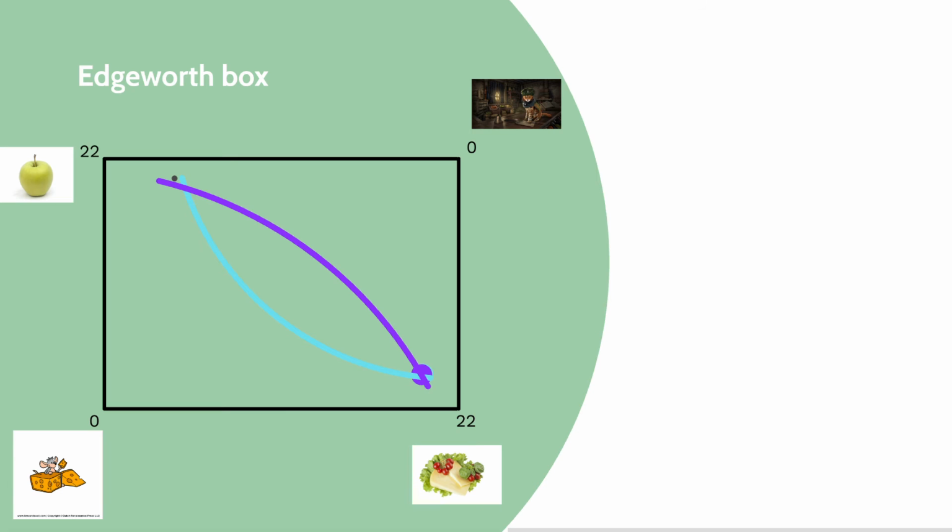Well, if we look at that allocation, we can see that from Mr. Mouse's perspective, it is below his indifference curve, and therefore he likes it less than he likes all the points on that indifference curve, and so he likes it less than his initial endowment. Similarly, it looks like it's above Miss Kitty's indifference curve, but remember that is upside down. Therefore, if we looked at it the right way up, it is also below her indifference curve, and she would prefer to be at her initial endowment. So both of them are made worse off if we end up trading to a point out there.